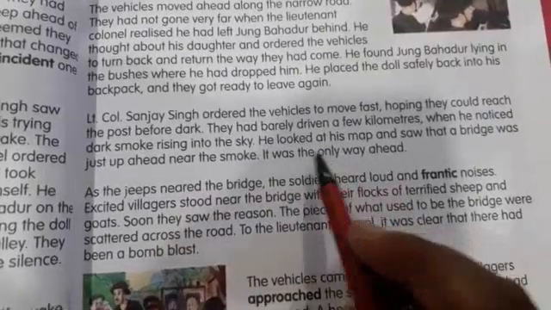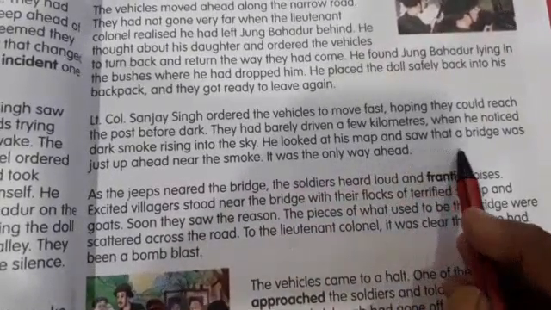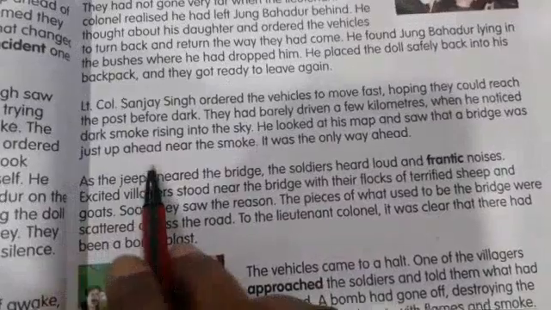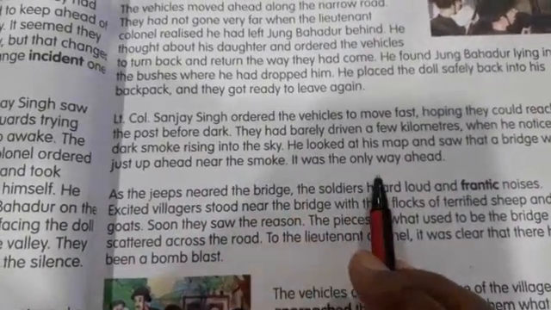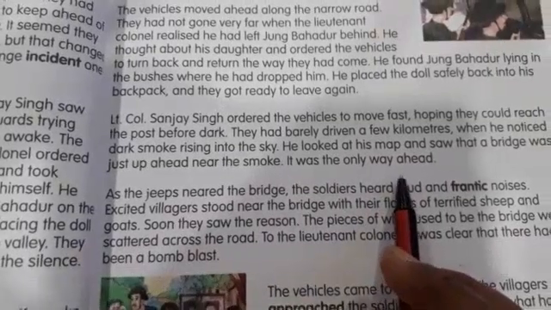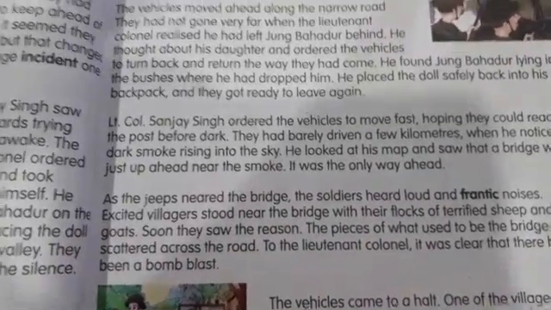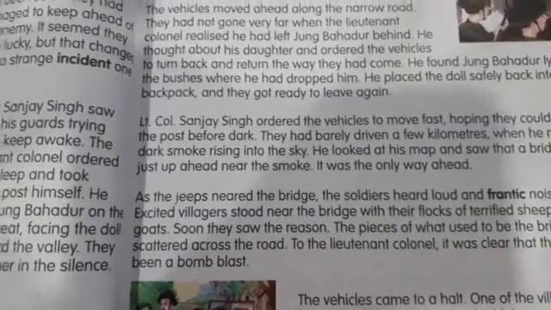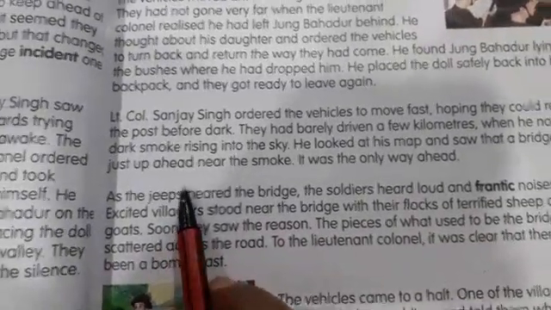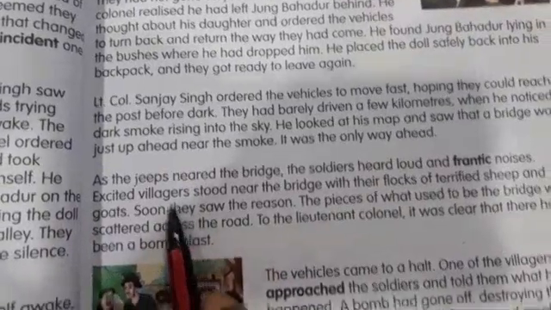From where did the smoke come? He had looked up his map, saw that a bridge was just near the smoke. It was the only one way ahead. That means they have to pass the bridge which is near the river. And there was smoke over there only.